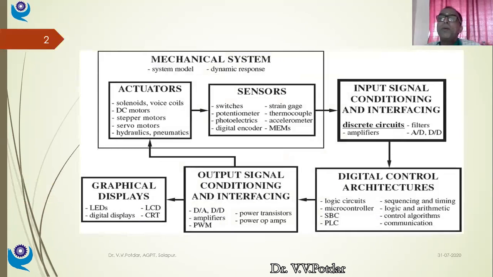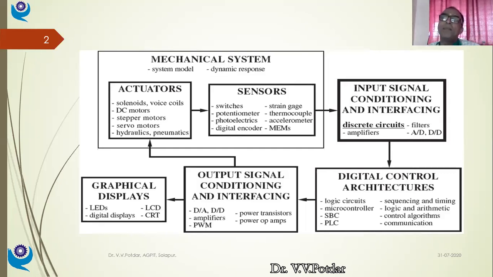The third element could be the study of actuators. What are the mechanical actuators? What are the electrical actuators? What are the fluid power actuators? Maybe hydraulic actuators, pneumatic actuators, some solenoids. So these actuators would be my next step. And thereafter, I'll be studying some of the controllers.